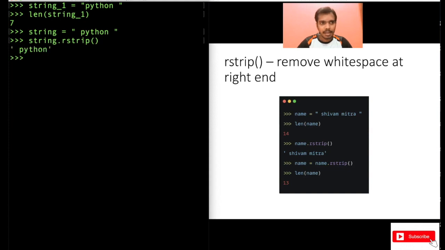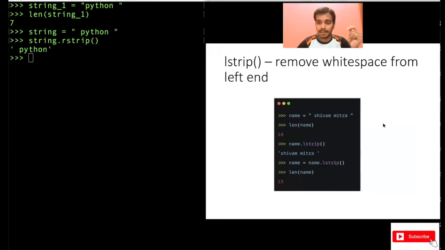See, now this space at the end got removed. That's what rstrip does. It will remove the white spaces at the right-hand side. So this right-end space got removed, and only the space at the beginning is remaining, right? This is done by rstrip. And I've also given an example here. You can verify with the help of length. Initially the length will be 9 here. After doing rstrip, it should be 8 because one white space got removed. That's what I have done in the example here.